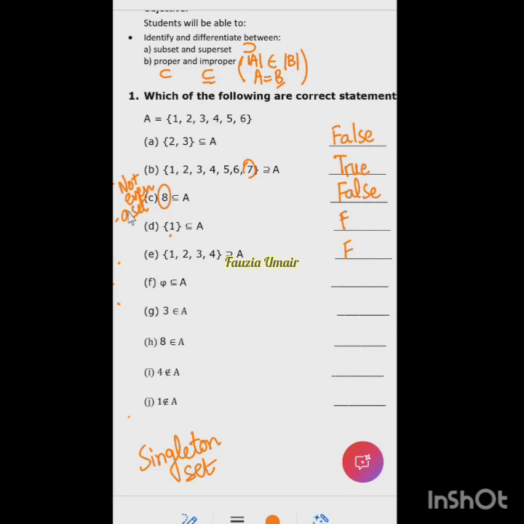Because superset means a bigger set. So at least one extra element, just like in B part, 7 was extra. So ये superset बन गया. यहाँ पे this is not a superset. अगर statement को ठीक करना हो, so this is a proper subset. This is a proper subset. So this symbol will come. Right? Proper subset का symbol आएगा.